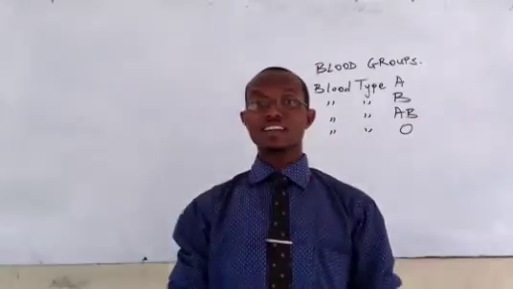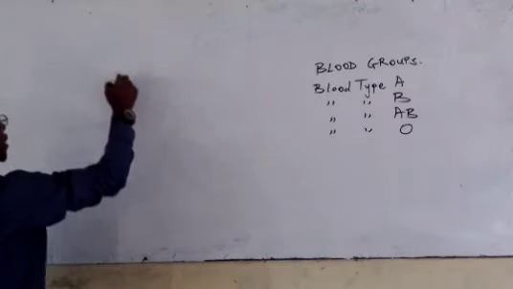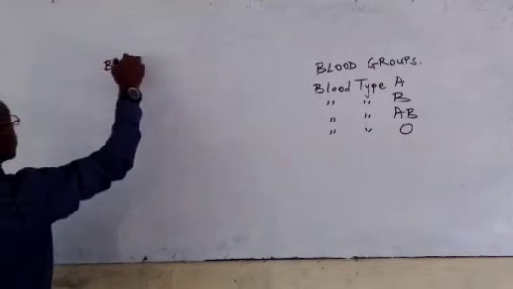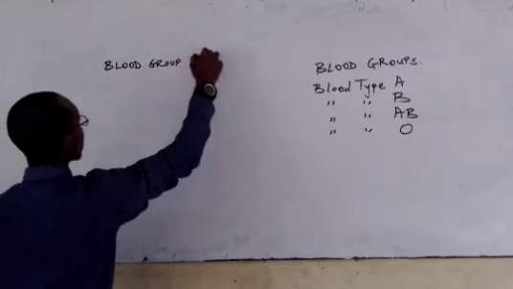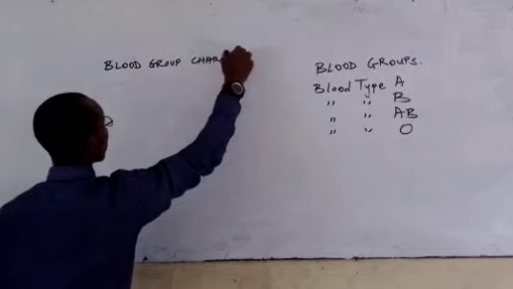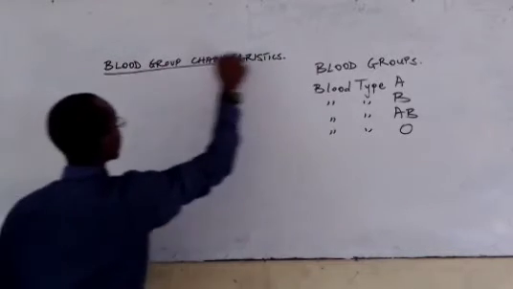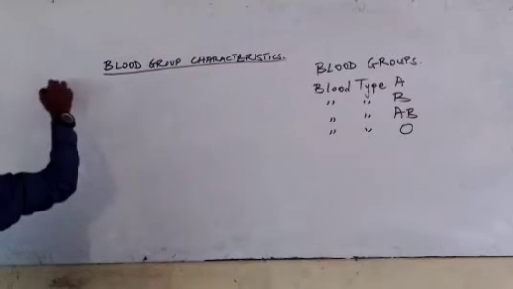So let us quickly look at their characteristics first. Let's put that here: blood group characteristics or properties. Alright, so let us list the blood types here.